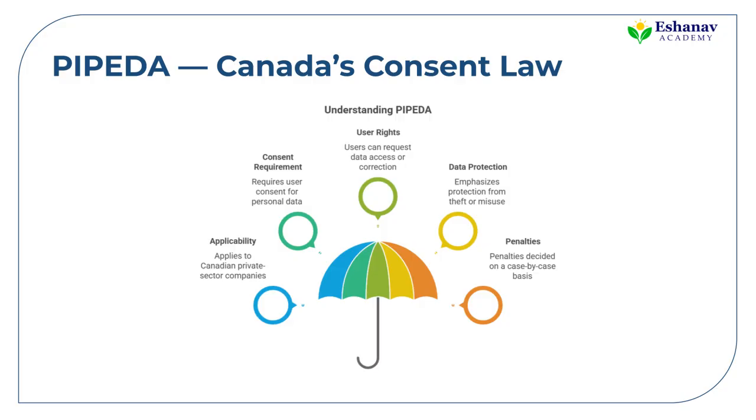Next, we travel to Canada, where data privacy laws take a consent-first approach. PIPEDA governs how private sector organizations handle personal data. If your company serves Canadian customers, you must disclose what data you collect and allow users to view or correct it. Think of it as a transparency-first model.